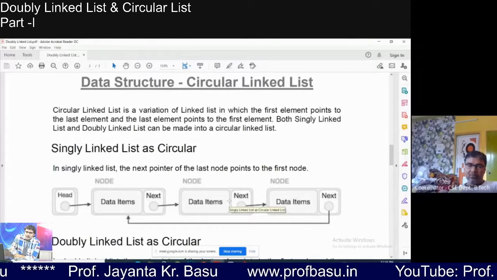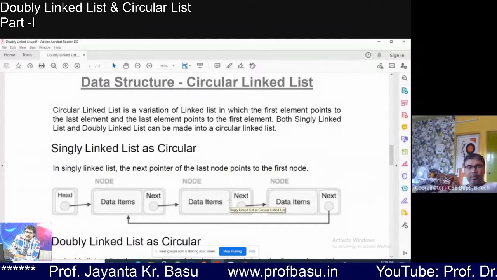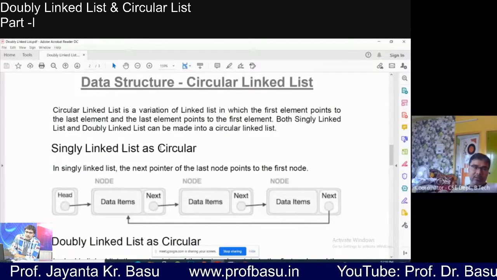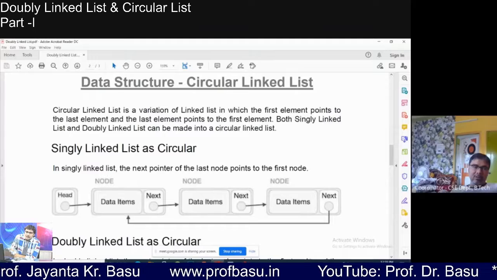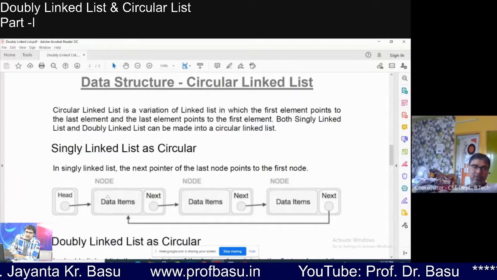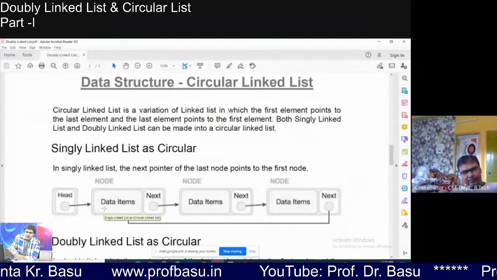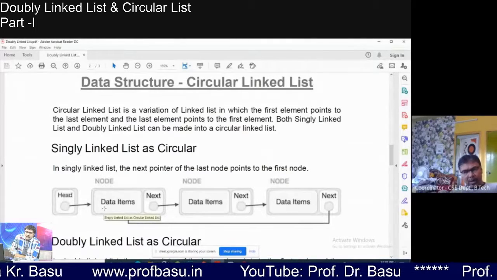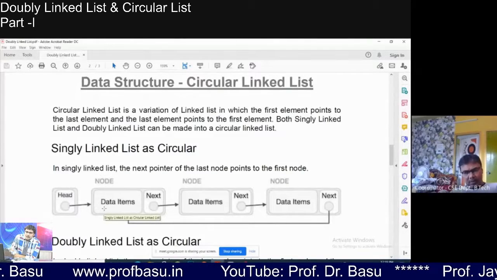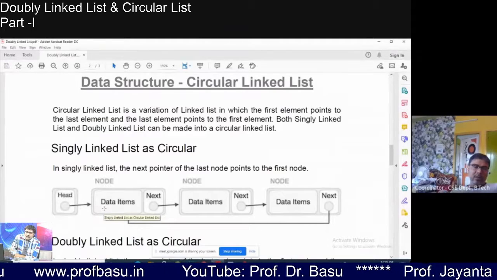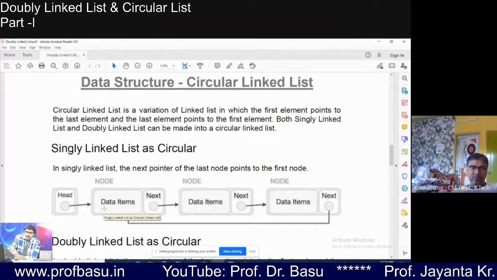So the number of movements may always be greater in the single list. But the advantage is there is no extra space required for the prev pointer. So these are the additional versions of the linked list you should study, so that you can apply them as and when required according to your requirement, right?